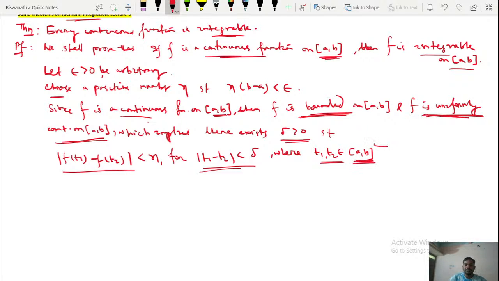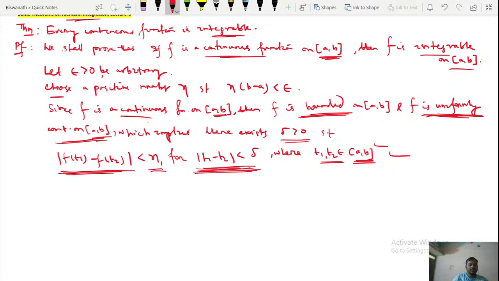That means if the distance between any two points is less than delta, where delta is a very small positive number, so t1 and t2 are very close to each other, then their functional values are also very close to each other. This is the meaning of uniform continuity of f on closed [a, b]. So since it is uniformly continuous, we can conclude these things.